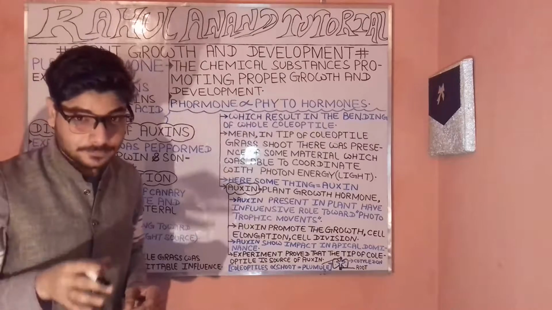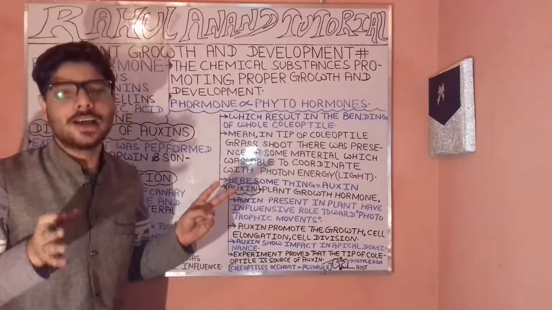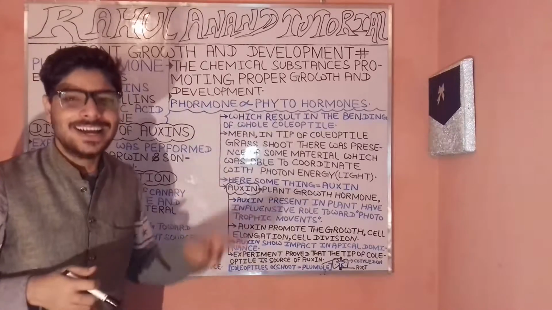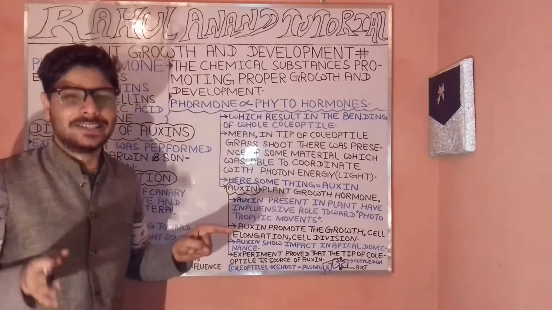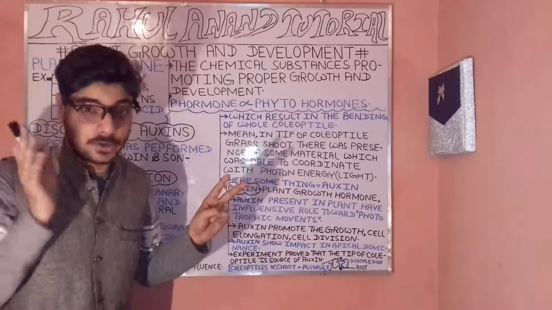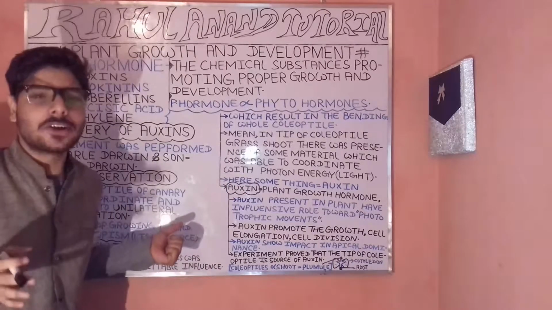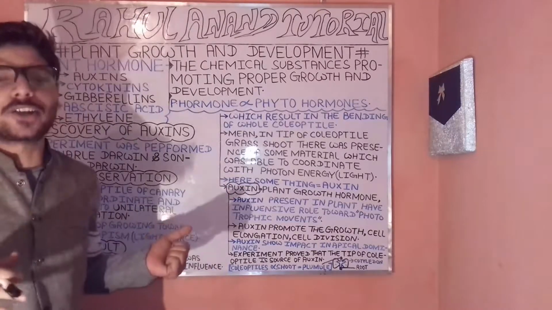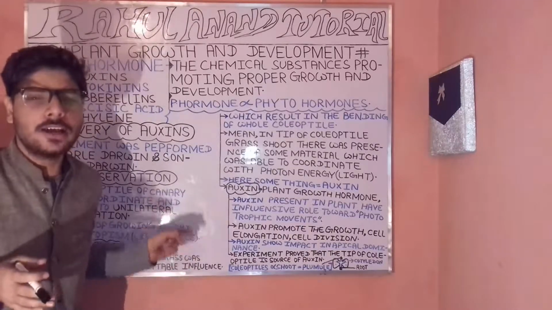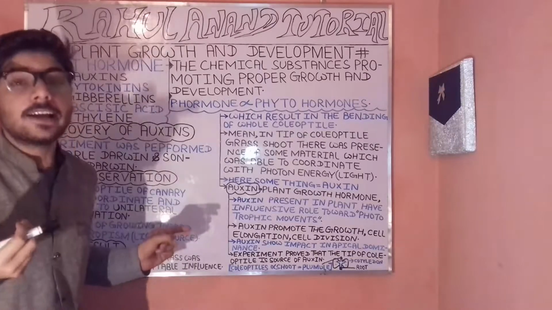Cell division is the process which plays an important role in promoting growth and development from the micro level. It is further divided into two broad categories, meiosis as well as mitosis. Now, in the final observation, the coleoptile of canary grass showed a response to unilateral illumination.